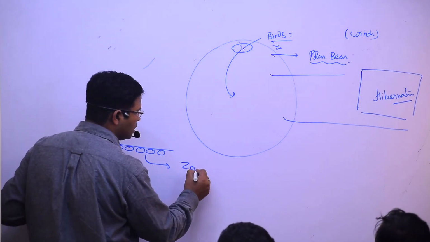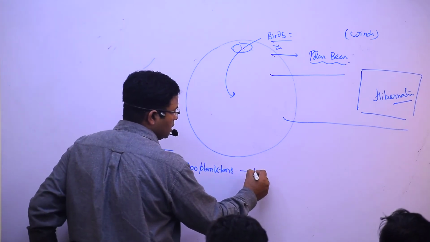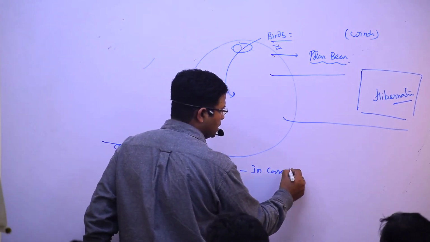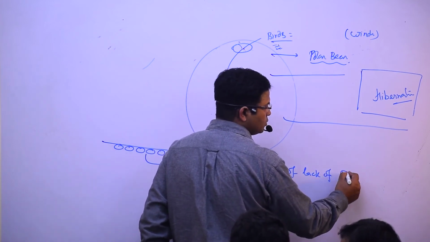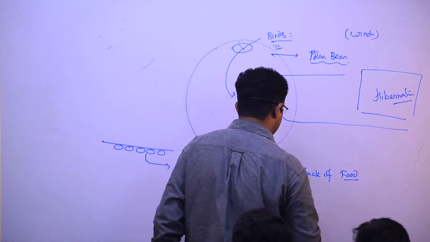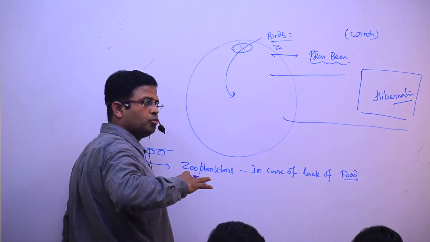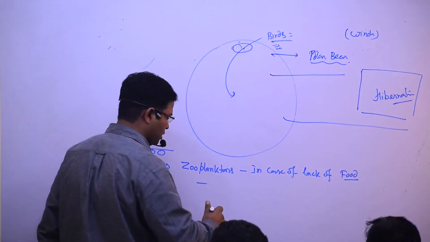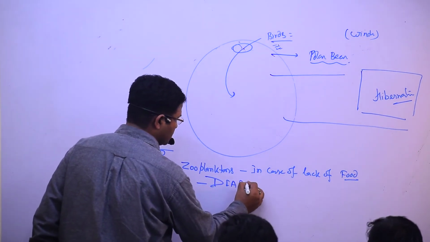So zooplanktons, in case of lack of food, and I said especially phytoplanktons and all, they stop their life system completely. They stop it, and that is known as diapause.